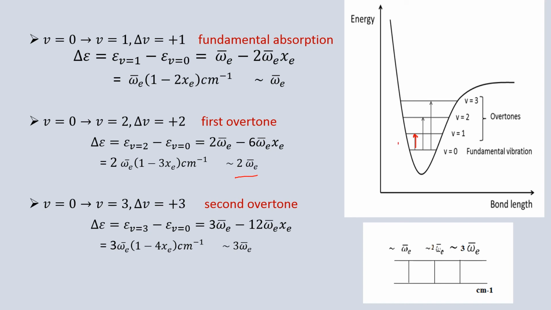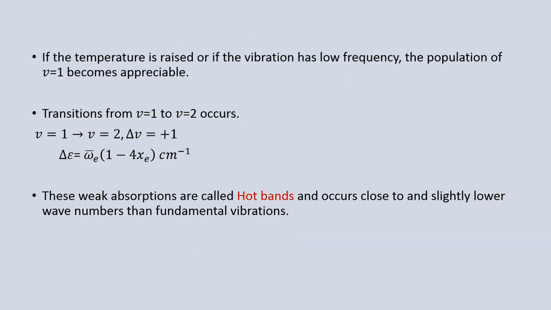So it is ω̄e, and the second one is 2ω̄e. Next, the second overtone, that is the 0 to 3 state transition, is approximately equal to 3ω̄e. So we can find 3 lines in the spectrum. These 3 lines are clearly visible, but the next line, 0 to 4, is very weak. Those transitions are also possible.